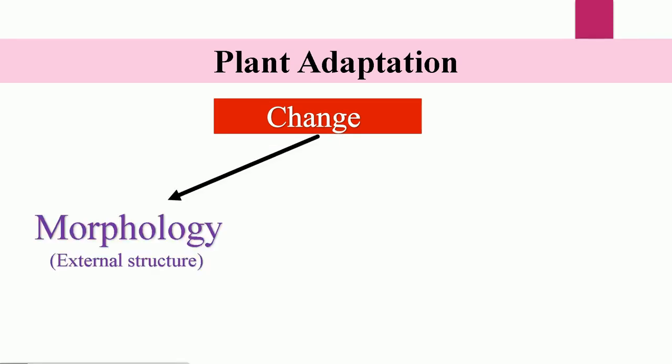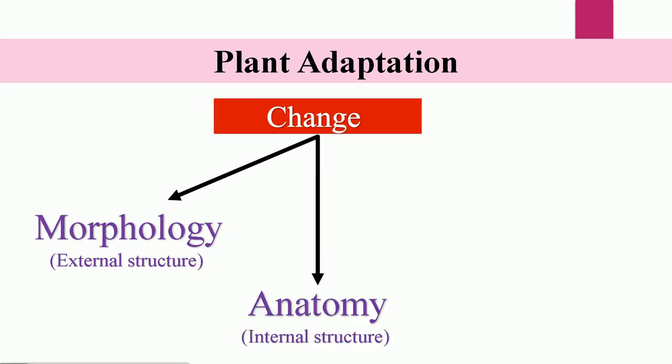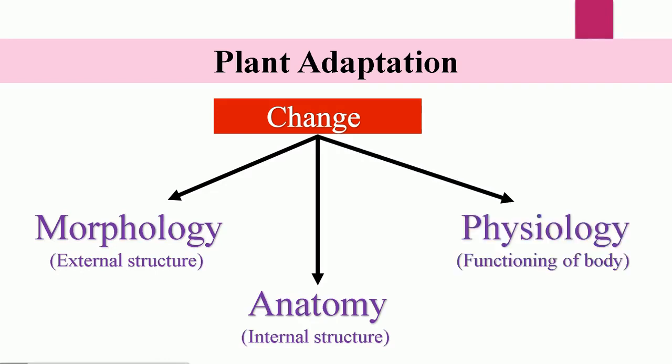The change may be morphological, that is, in the external structure, or anatomical, that is, in the internal structure of the plant, or in the physiology, that is, the functioning of the body.